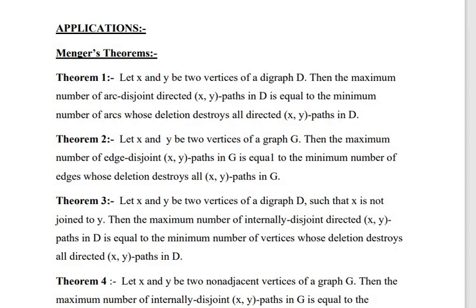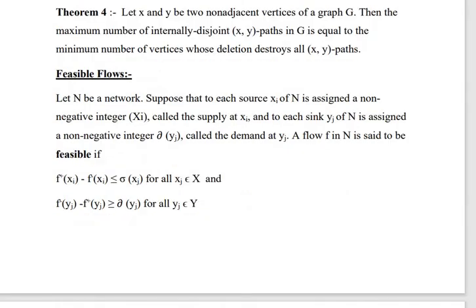Third theorem is: let X and Y be two vertices in a digraph D such that X is not joined to Y. Then the maximum number of internally disjoint directed XY paths in D is equal to the minimum number of vertices whose deletion destroys all directed XY paths in D. Now the fourth theorem is: let x and y be two non-adjacent vertices of a graph G. Then the maximum number of internally disjoint xy paths in G is equal to the minimum number of vertices whose deletion destroys all xy paths.